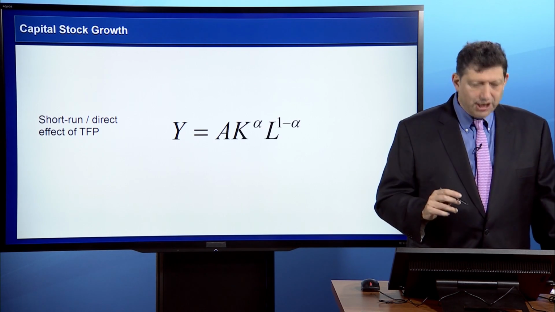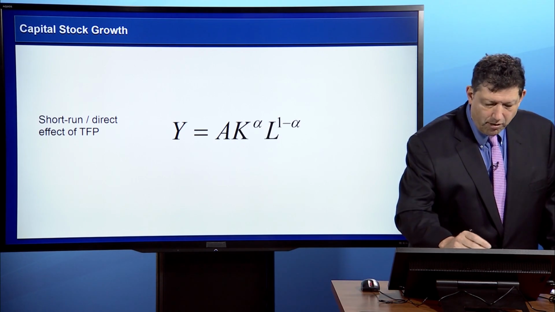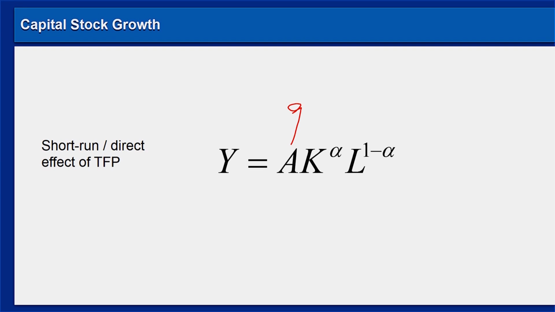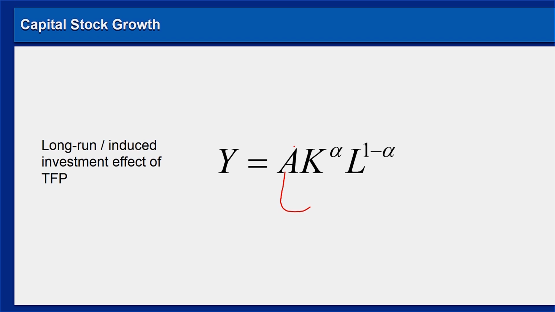Now, let's take a short-run perspective on TFP growth. In the short run, TFP just has a direct effect on output. But then, when we go over to the long run, we can see that in the future, TFP, through its impacts on output, will have these indirect or induced effects on capital accumulation, not only today, but also out into the future.